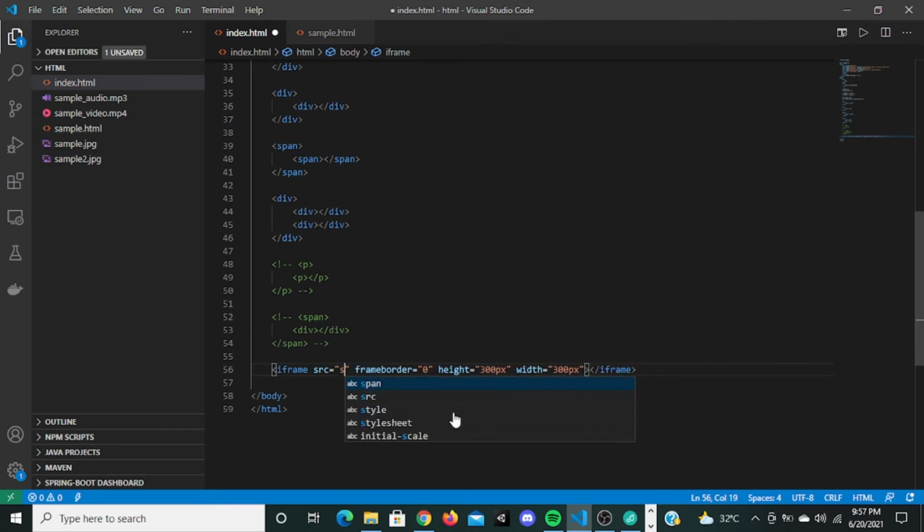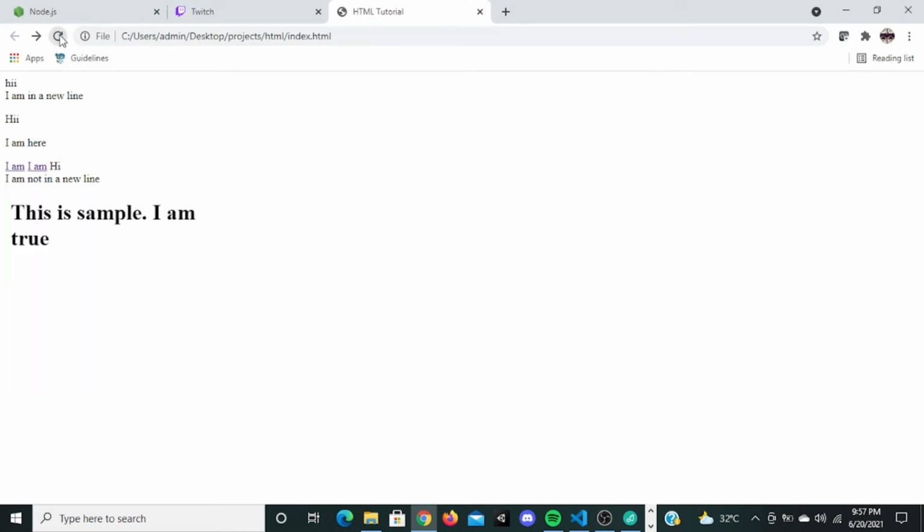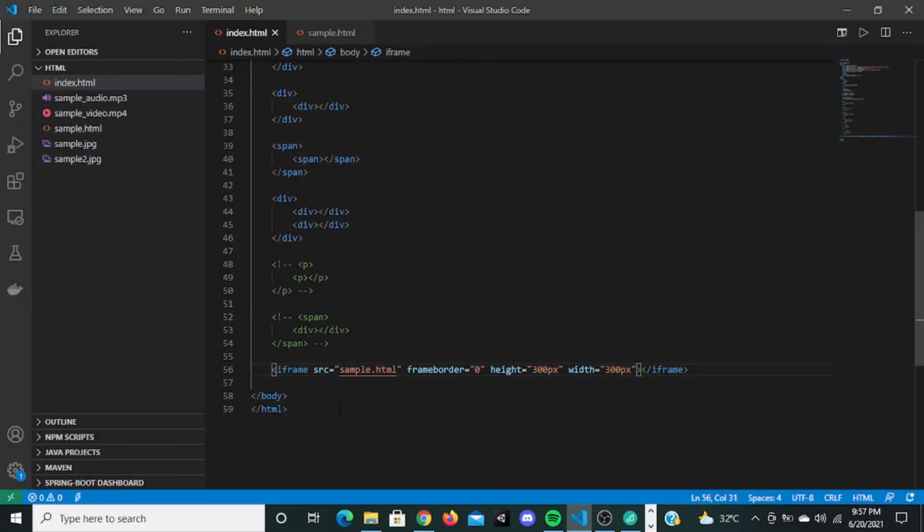Now I'm going to change this back to sample.html. If I refresh this, it says this is sample, I am true. So this is the use of the iframe tag.